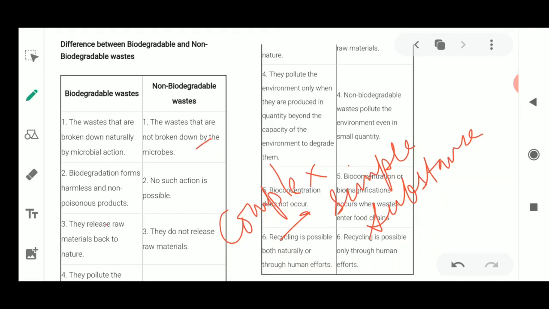Tin and metal are not going to be biodegraded by the microorganisms. We have never heard that a microorganism is eating a copper product or metallic products. So microorganisms are not involved in such kinds of degradation. That is why it becomes non-biodegradable.